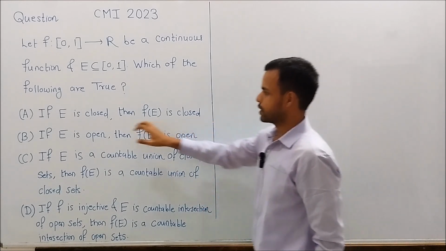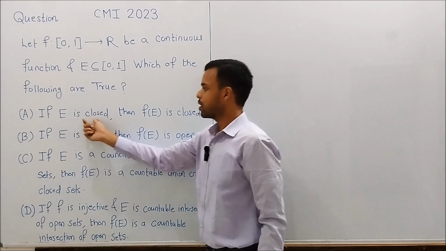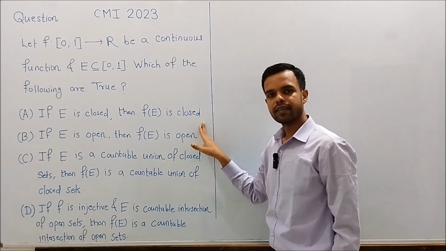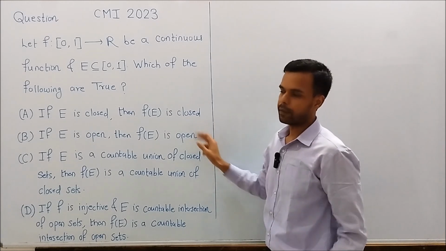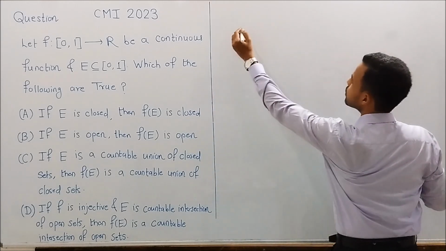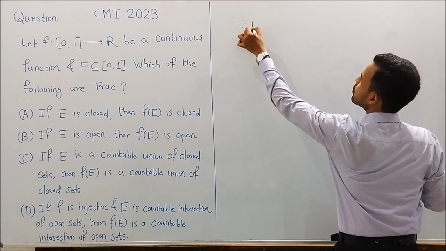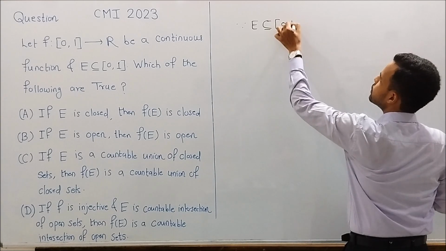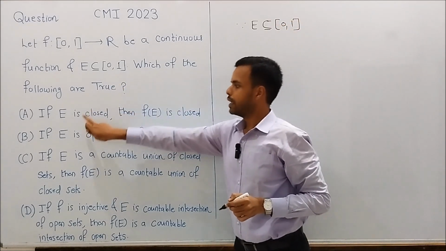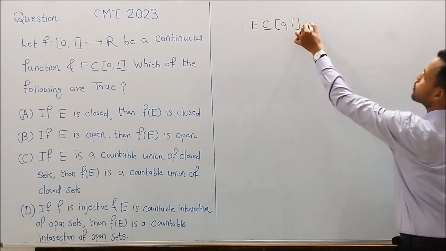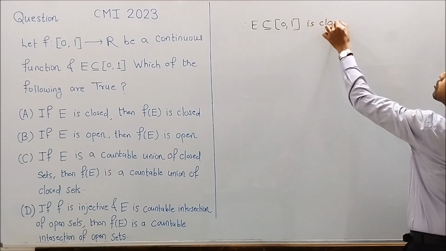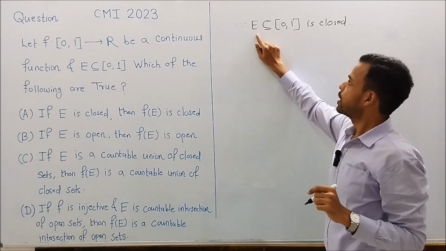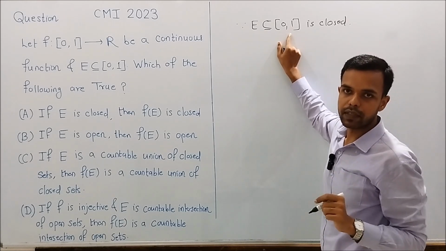So let's start with the statement in A. If E is closed, then f of E is closed. Is this a true statement? Yes, this is a true statement. To prove it, since E, a subset of the closed interval [0,1], is closed, and as [0,1] is a bounded set, E is also a bounded subset of [0,1].